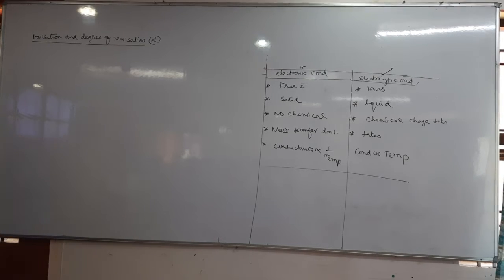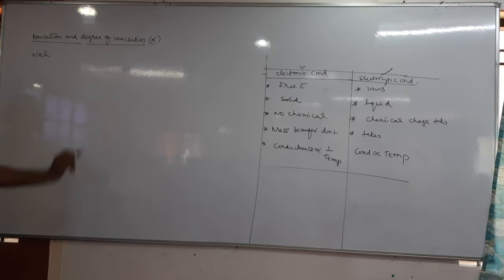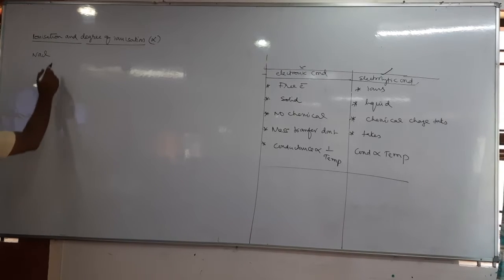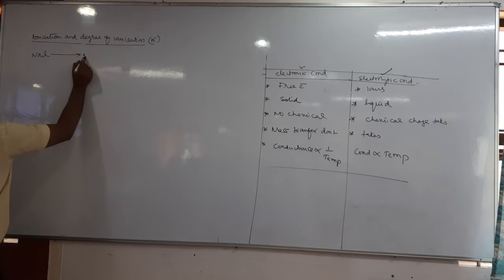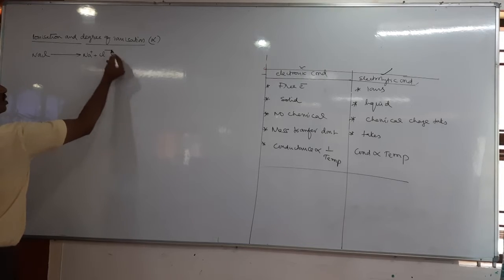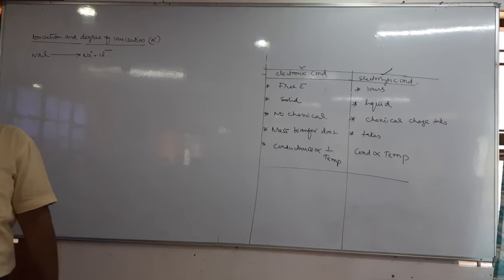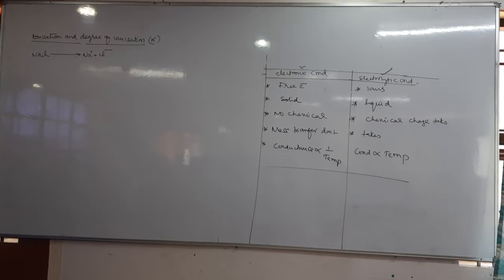Let's see first what is ionization. Ionization or dissociation: when an electrolyte is added to water, let us take NaCl. NaCl is an electrolyte. When it is added to water, what happens? It dissociates or splits into Na+ and Cl-. This phenomenon is called ionization. That means when an electrolyte is added to water, it splits into cation and anion. So this phenomenon is called ionization or dissociation.